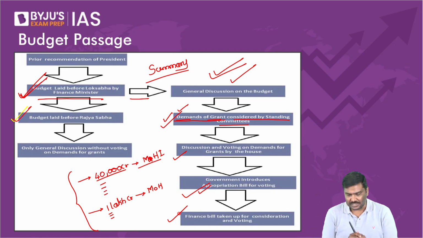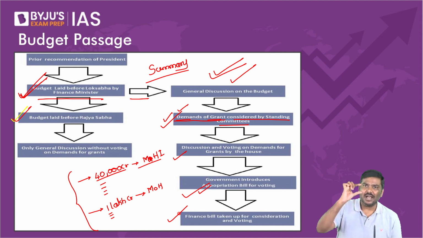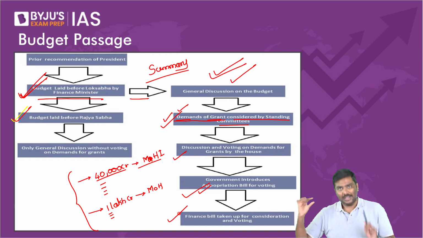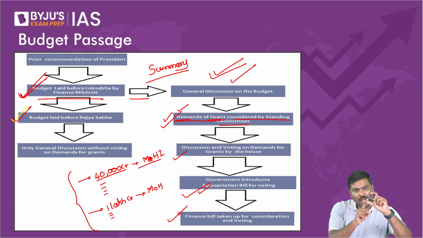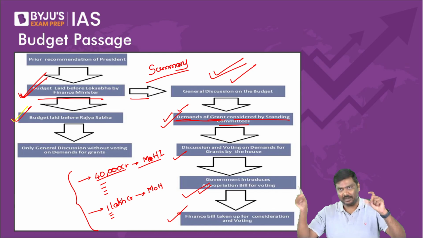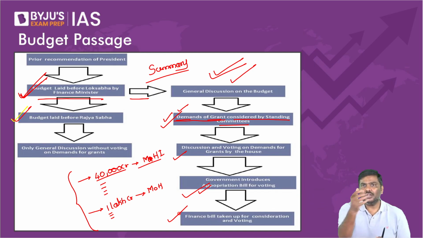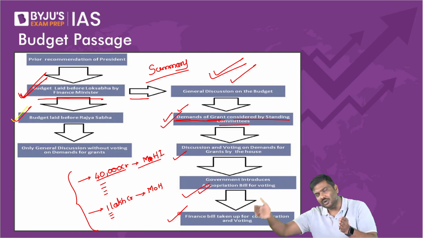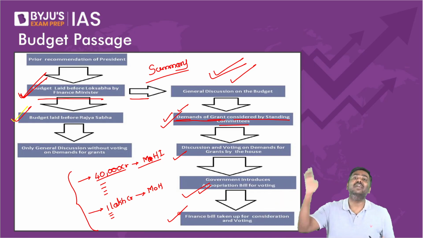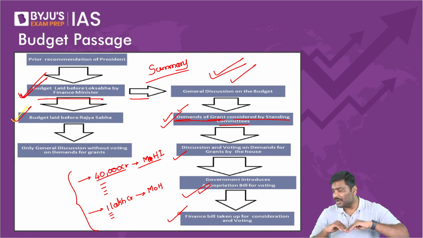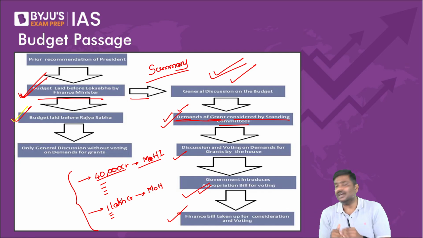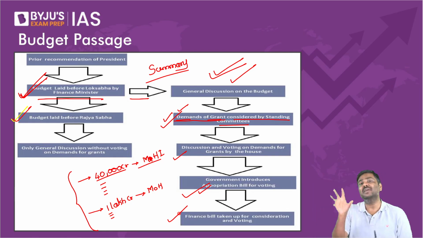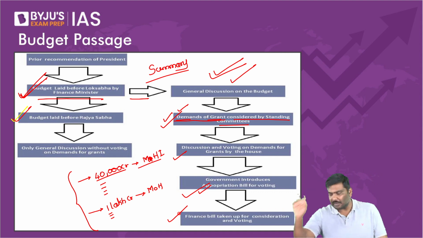Demands for grants represent how much money has been allocated by the finance minister to the ministries. I'll repeat it. To the ministries, how much money has the finance minister allocated? Meaning, 40,000 crores should be withdrawn from the Consolidated Fund of India and given to, let's say, the Ministry of Heavy Industries. But for what purpose is the 40,000 crore being used? It is for purpose A, purpose B, purpose C. That is basically the concept of demands for grants.